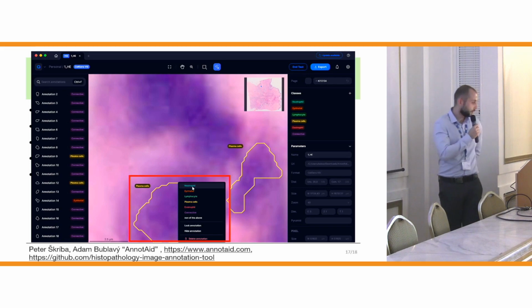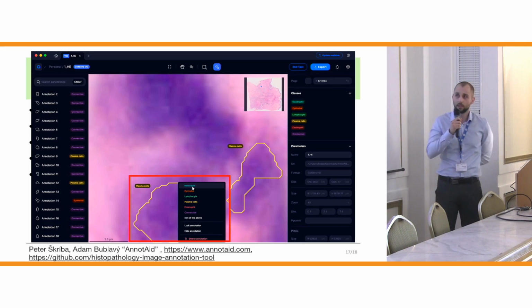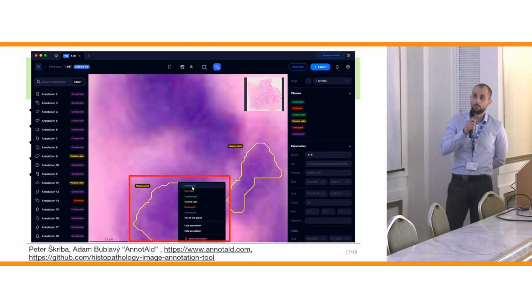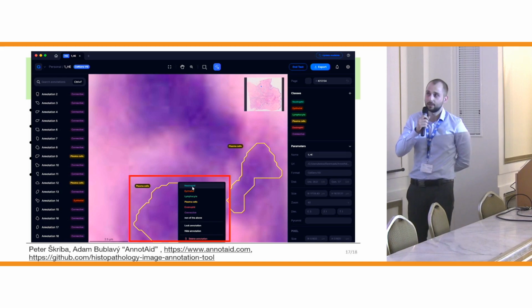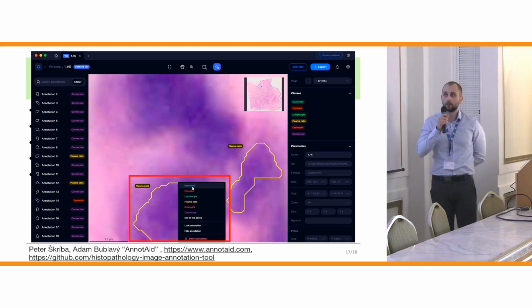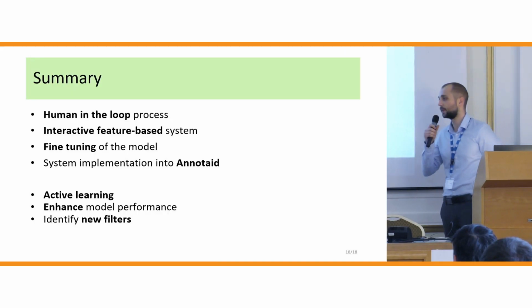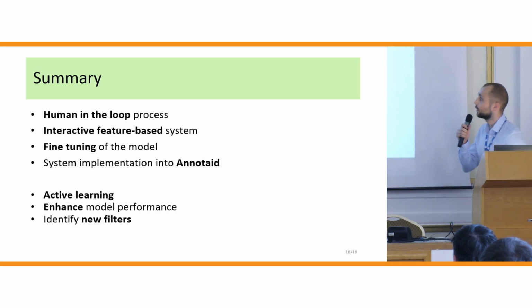It can be seen here that when the model predicts these most uncertain and most certain predictions, after that the pathologist needs to correct them, and we can see this process right here, where the pathologist corrects this exact cell. We implemented a human-in-the-loop process into our research.